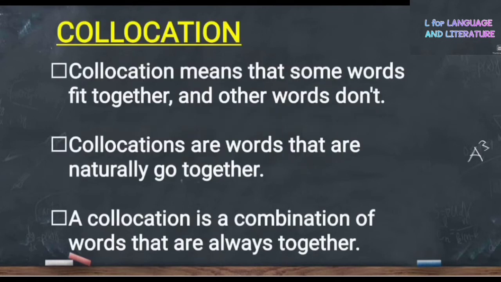Collocation means that some words fit together and other words don't. Collocations are words that naturally go together. A collocation is a combination of words that are always together. So collocation means a combination of words that are always together. The combination of words that fit together is called collocation.